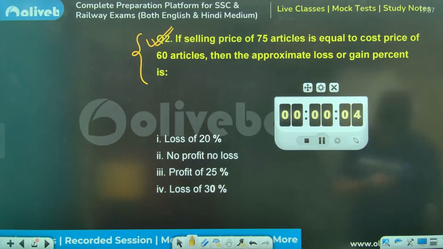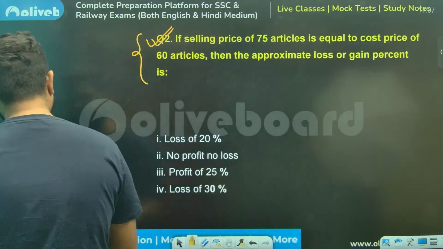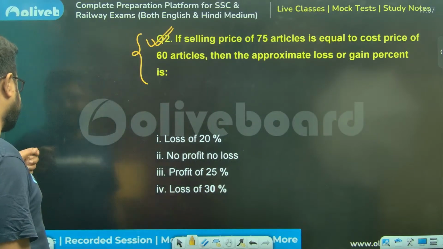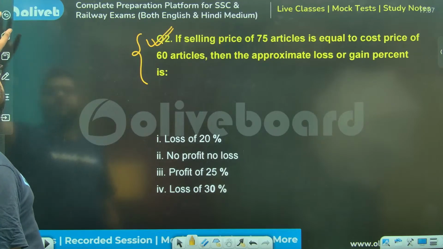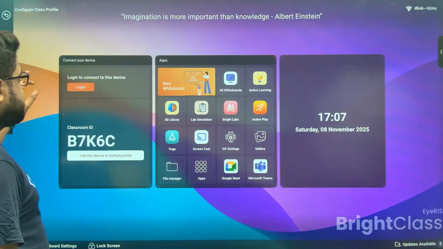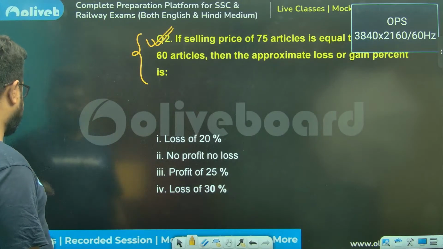Jagdish has already given 1 as the answer. What type of question is this? I told you these are very important questions. These are very important questions actually.